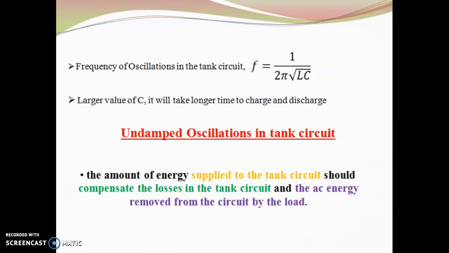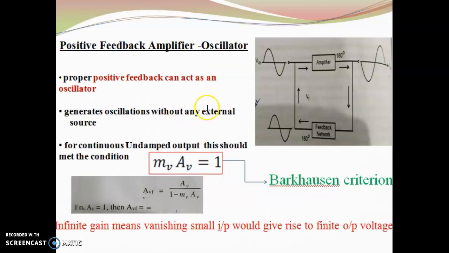Then, the positive feedback amplifier as an oscillator. Proper positive feedback can act as an oscillator. In this positive feedback amplifier, the input is given to the amplifier.